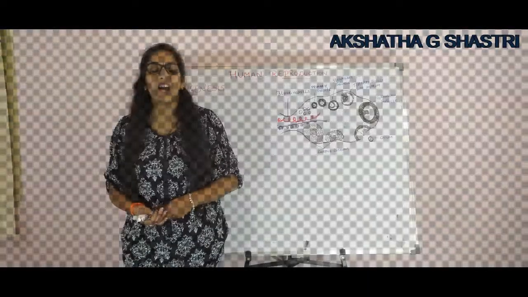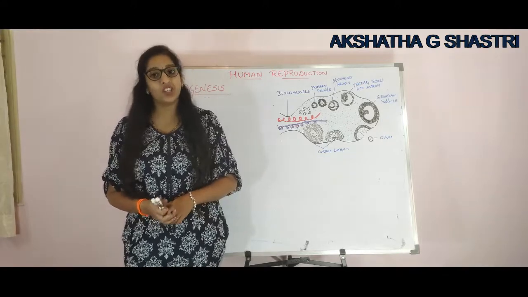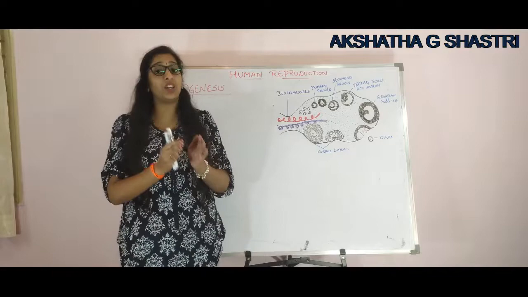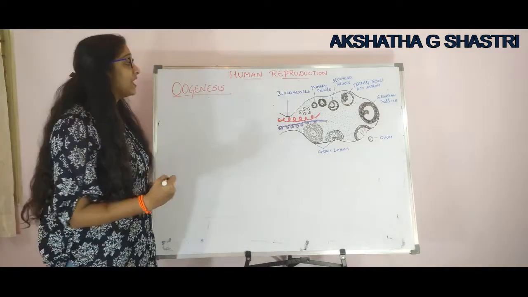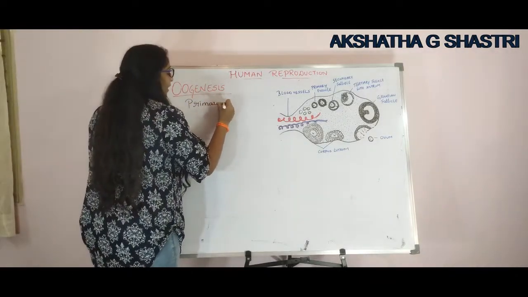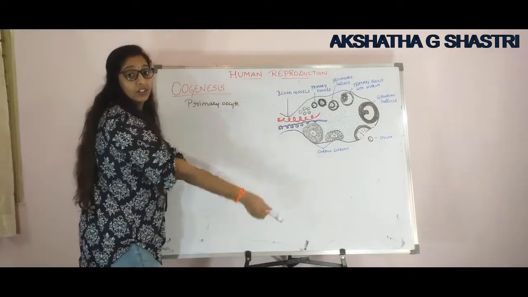Now let us learn about the changes that take place in the ovaries during oogenesis. As you all know, oogenesis takes place during the fetal development itself, right? In oogenesis, the primary oocyte, you can just refer to the chart.